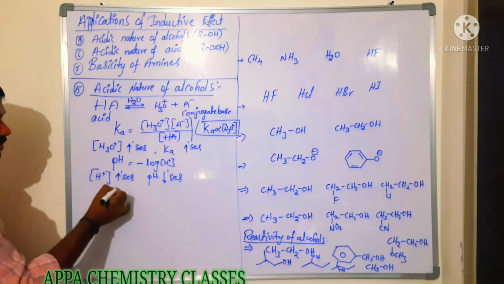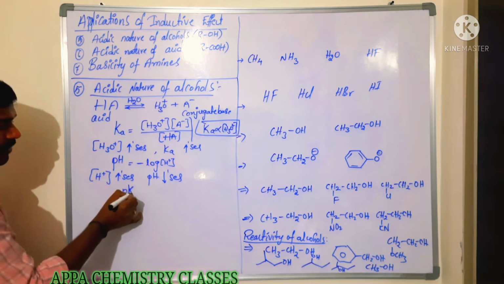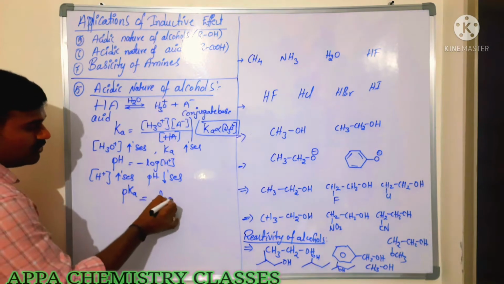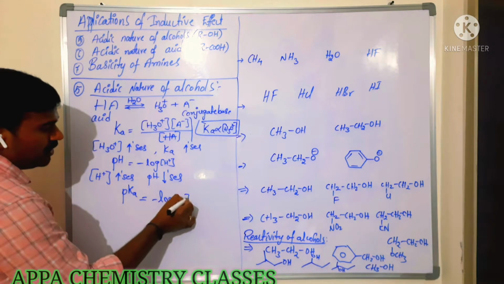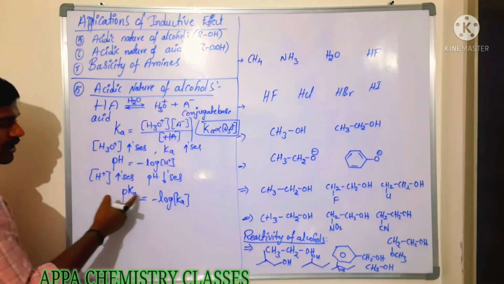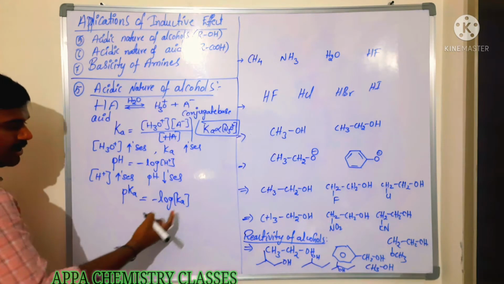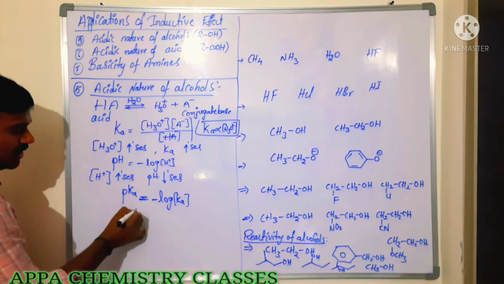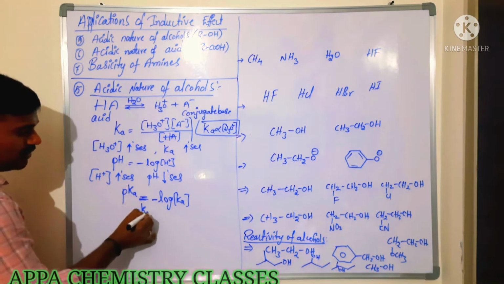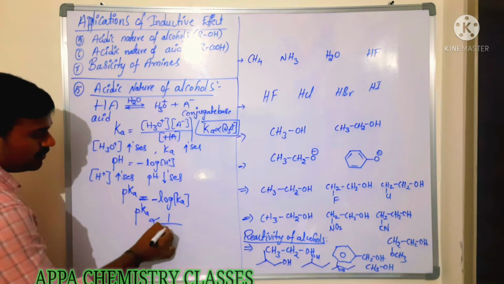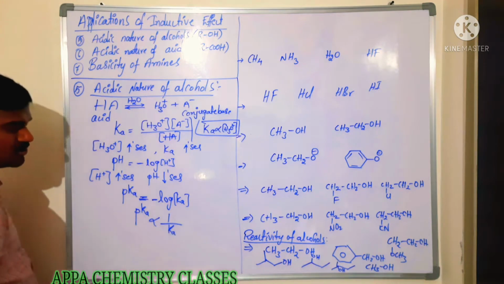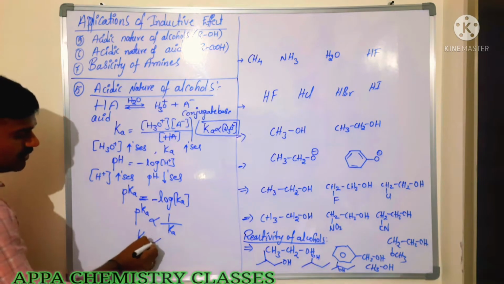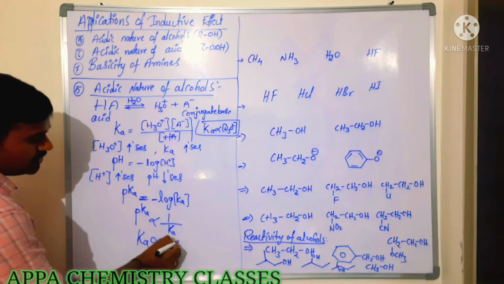We also have pKa, the power of acid dissociation constant, whose formula is minus log of Ka. Now how are Ka and pKa related? Negative of logarithm, so they are inversely related. pKa is inversely proportional to the acid dissociation constant, whereas the acid dissociation constant is directly proportional to acidity.